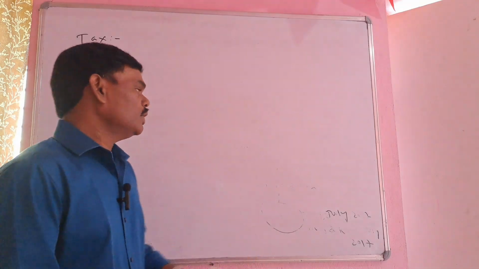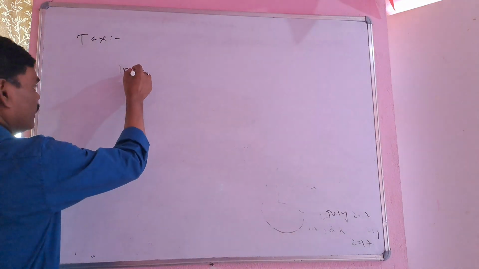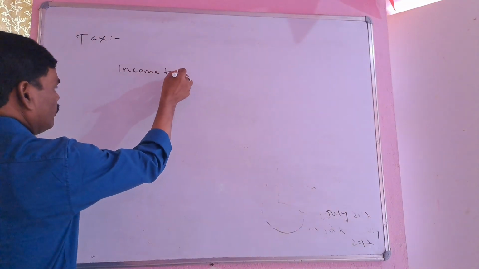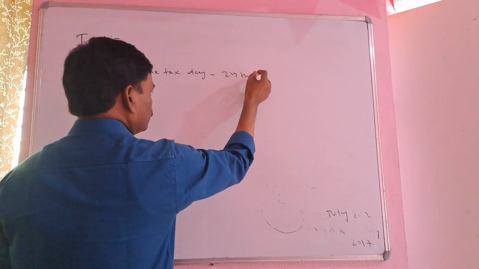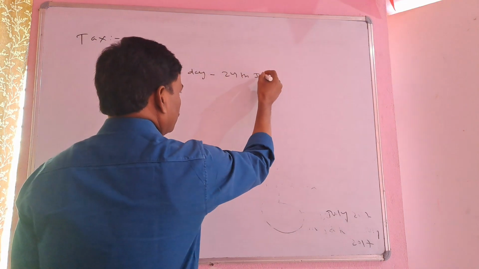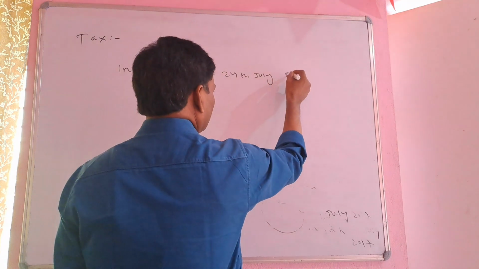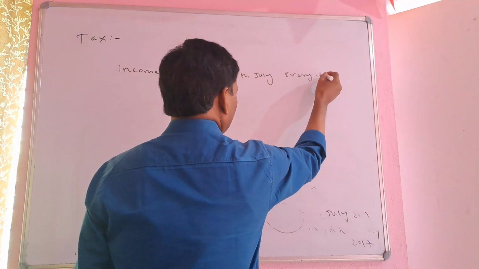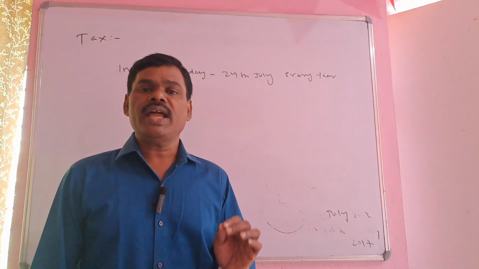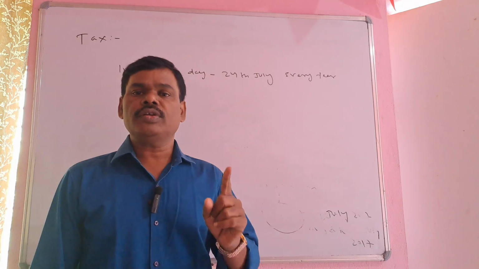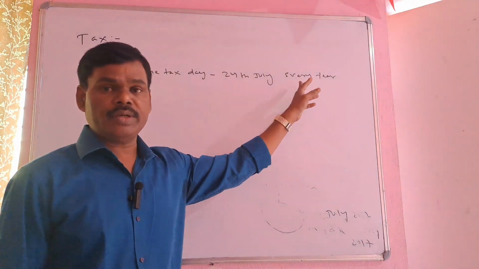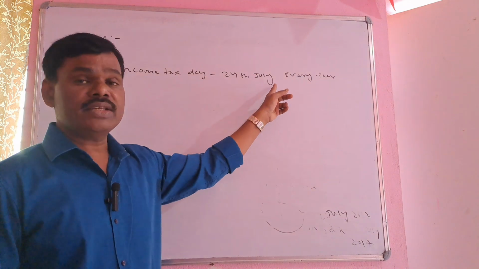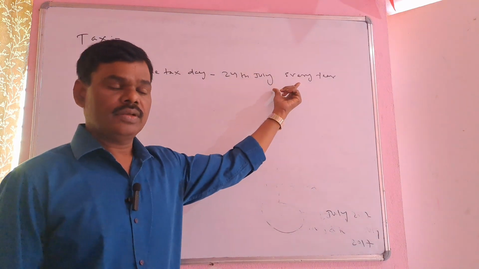Then, income tax day: the 24th of July every year. Income tax day is 24th July in India. Every year we celebrate it because on 24th July 1860 it was introduced.